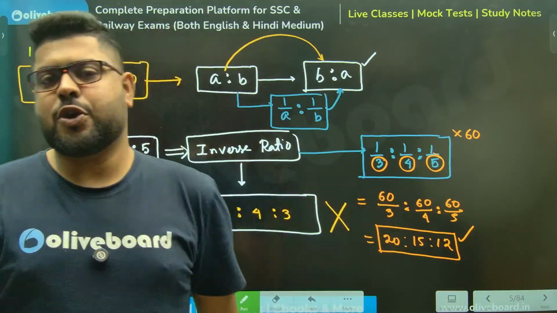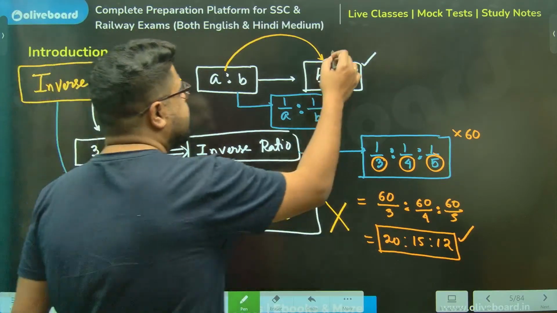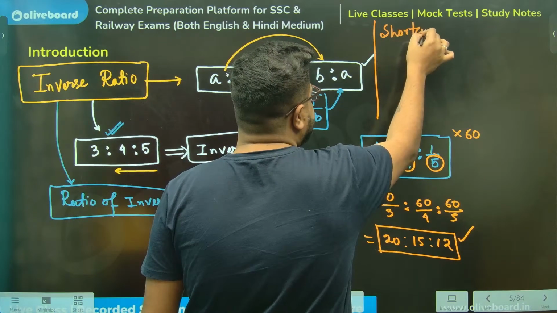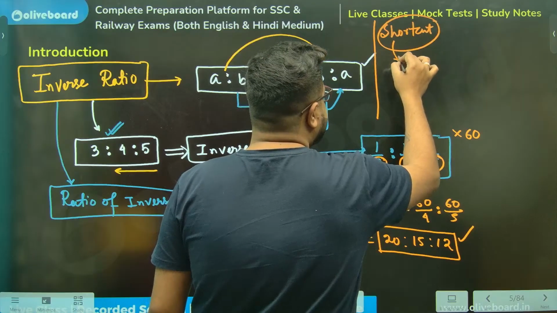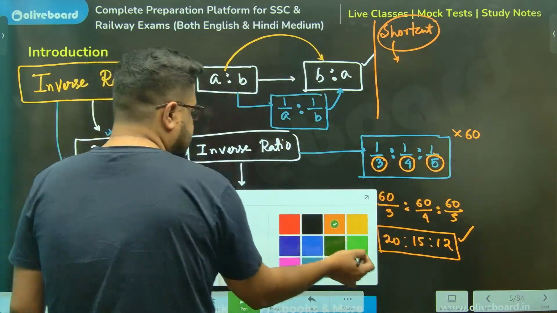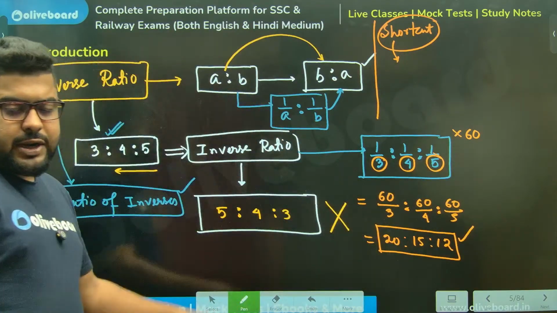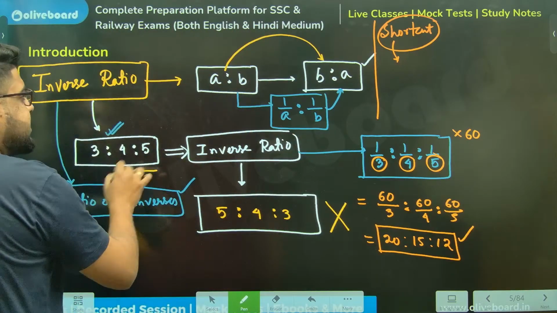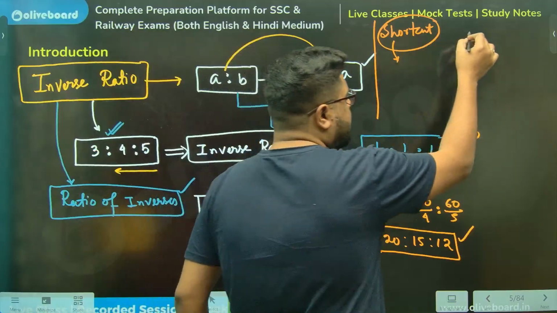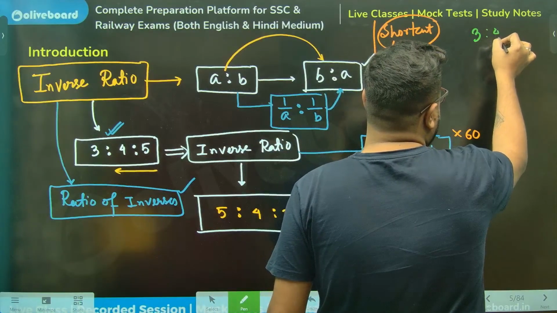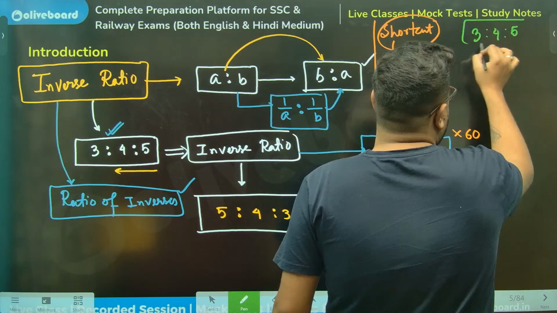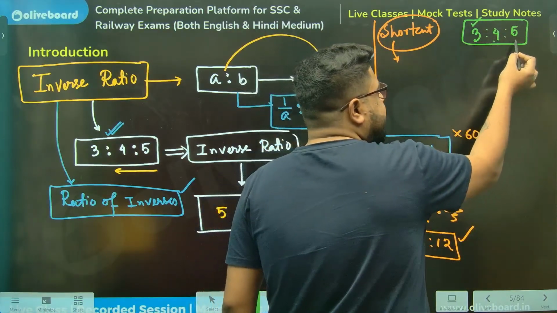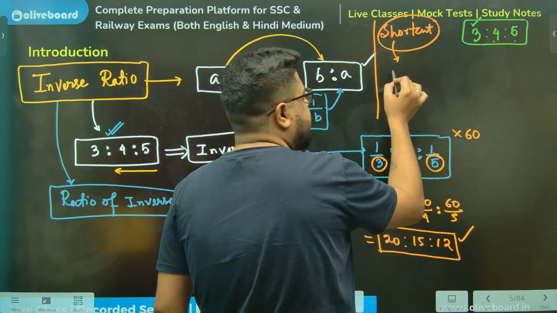Now let me give you a shortcut. Because this is going to be required very much in every question of time and work, pipe and cistern, that's the reason I'm giving you the shortcut. Please remember this. If I need to take the inverse ratio of 3 is to 4 is to 5, everyone, listen to me very carefully. Instead of 3, multiply the other two: 4 into 5, 20.